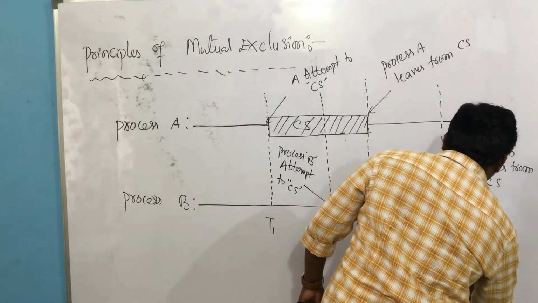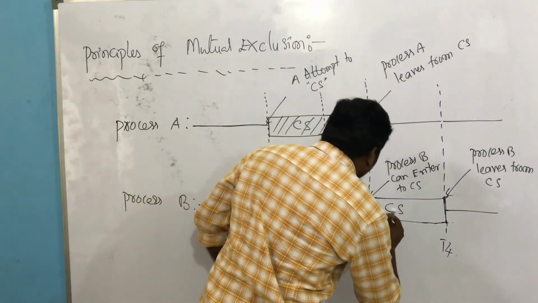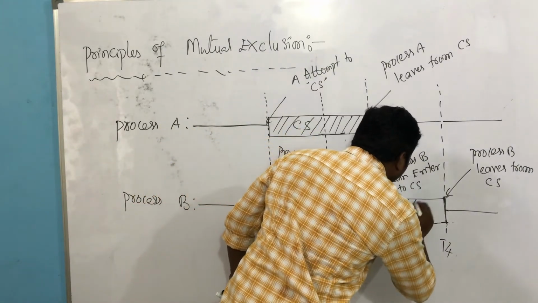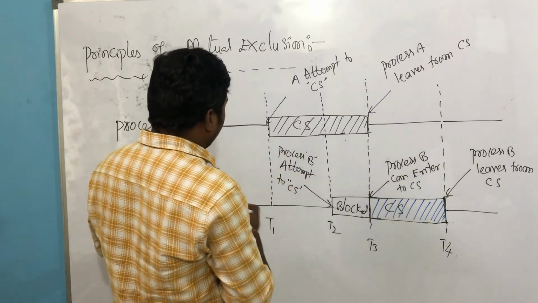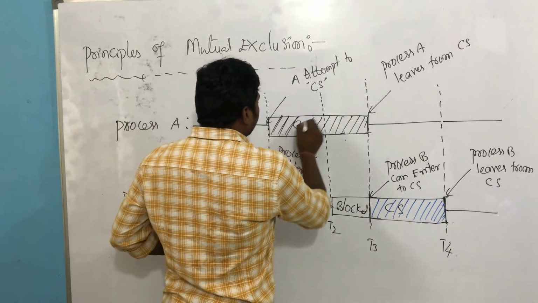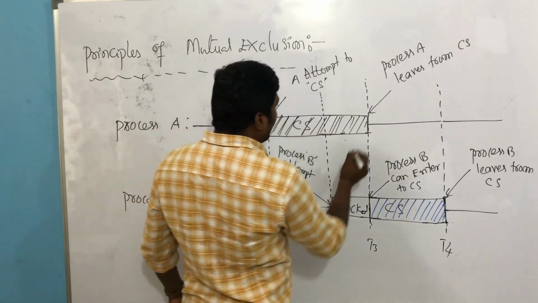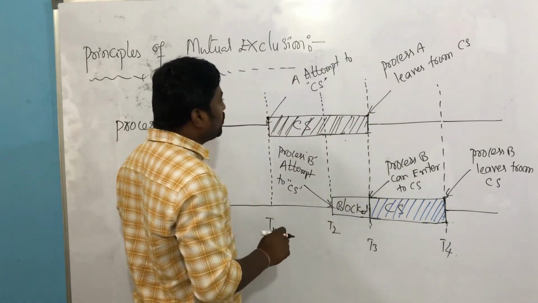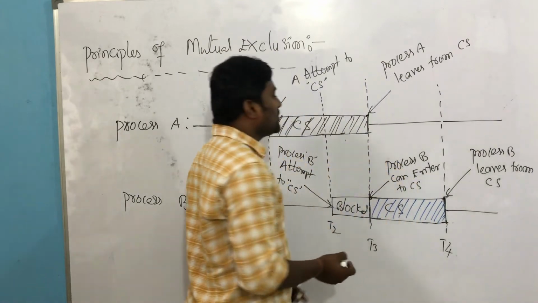Please do understand. This is the critical section portion, and this is also a critical section portion. Who is using the critical section from T1 to T3? Process A. From T3 to T4, process B is using the critical section.